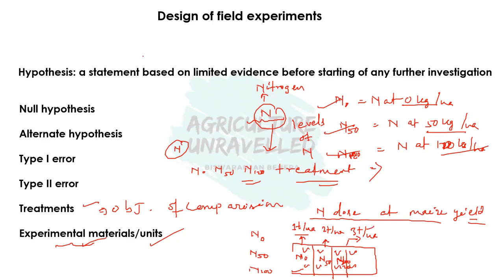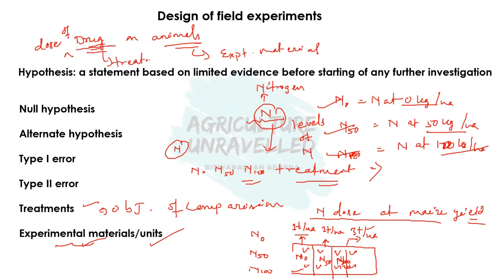Okay, so I will give another example. For example, we are interested to know the optimum dose of a drug on animals. So here in this case, animal is the experimental material and drug is the treatment. And different doses of drug, suppose drug at 0 milligram, drug at 1 milligram, drug at 2 milligram. So these are the different levels of the drug. So treatment consists of different levels. Okay, so I hope it is clear now.